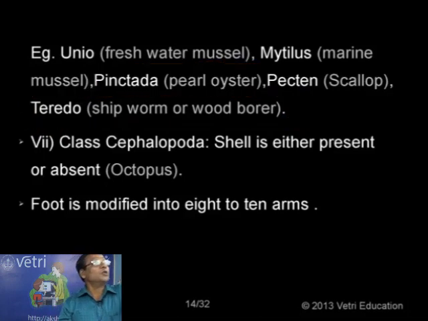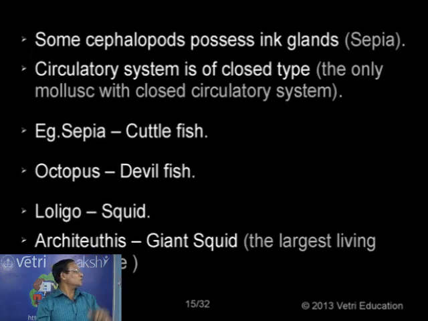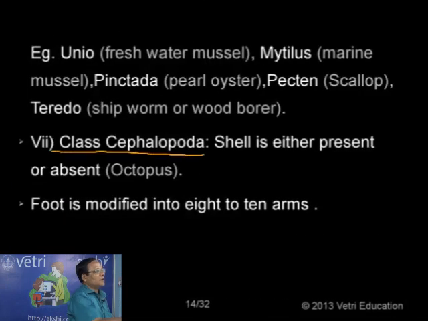Now the last one, the advanced mollusk. We have the advanced mollusk, the class Cephalopoda. So it is the advanced mollusk. I mentioned already, one with a closed circulatory system. And another character, the eye of, for example, octopus, or the eye of Sepia. So it is complicated, just like the vertebrate eye. So the eye of octopus or a cephalopod is comparable to the eye of a vertebrate, but they actually have different origin. Origin different, but function is same.